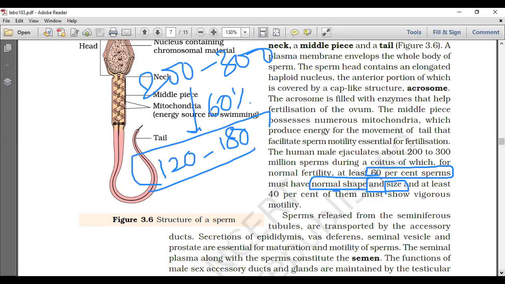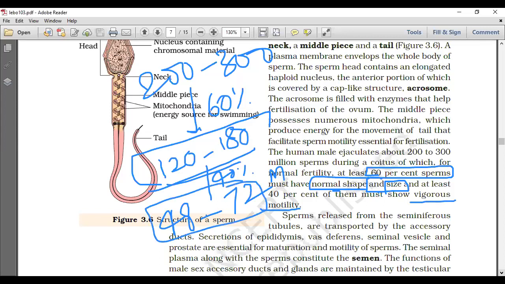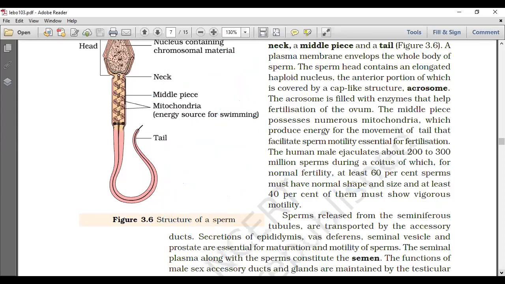Then at least 40% of them, that means 48 to 72 million, 40% of 120 to 180 million, must show vigorous motility. So finally, if it is asked how many must show vigorous motility, that means 48 to 72 million. Normal shape and size, 120 to 180 million. That kind of application will come here.